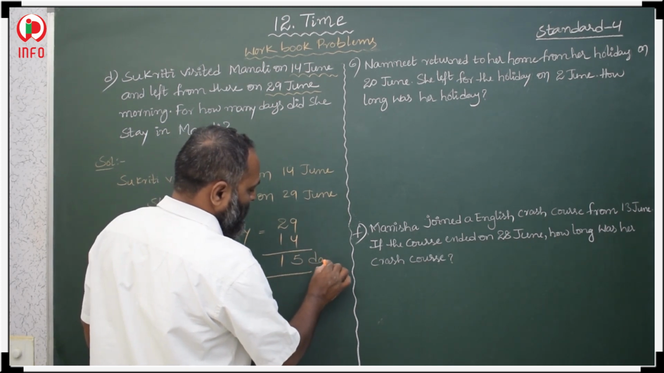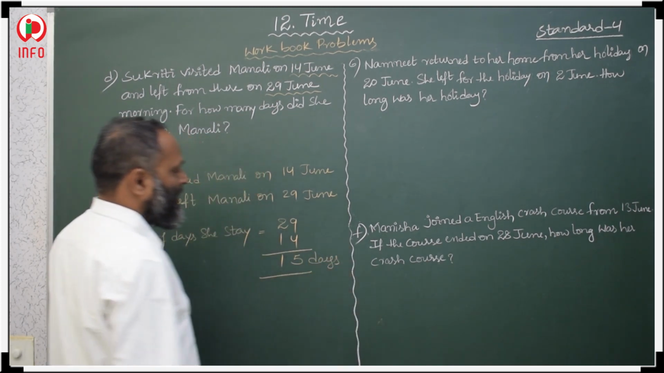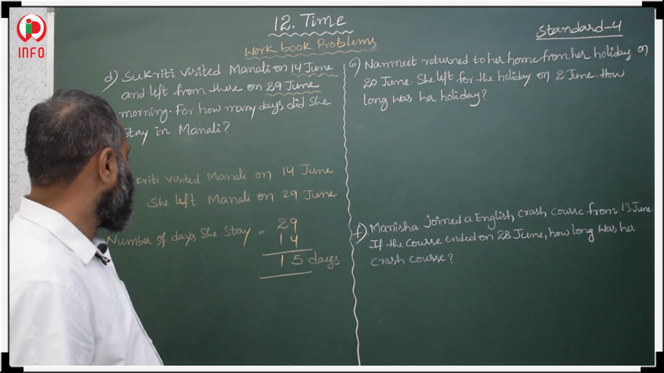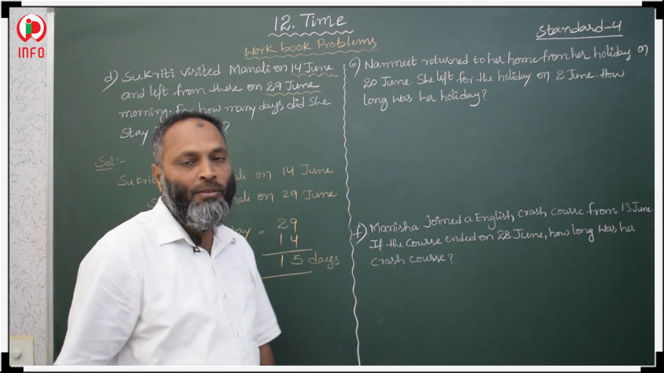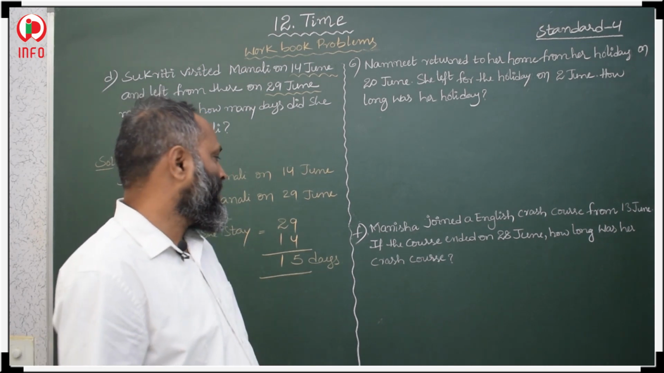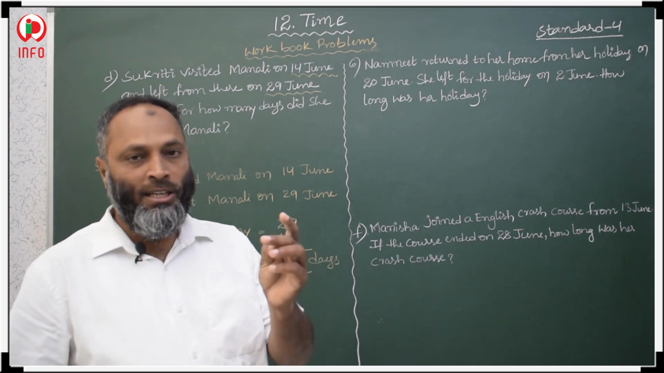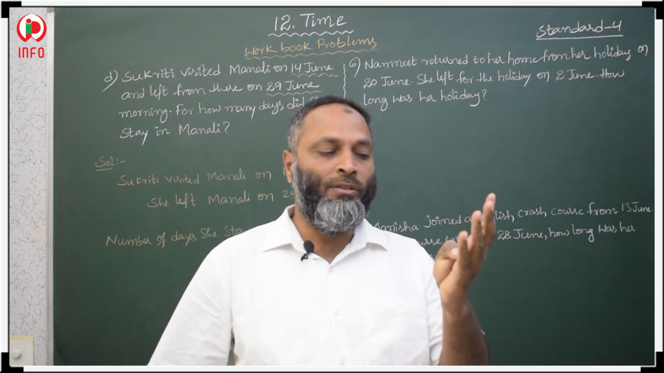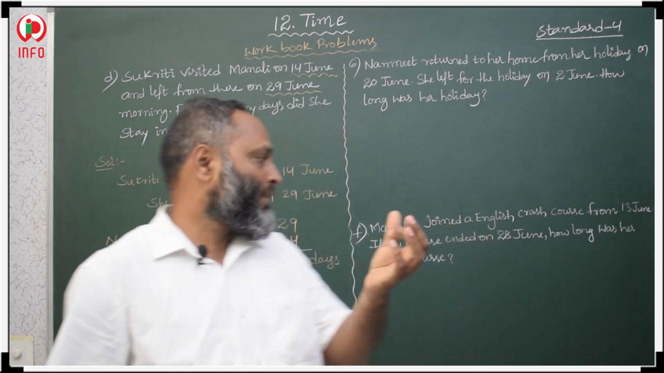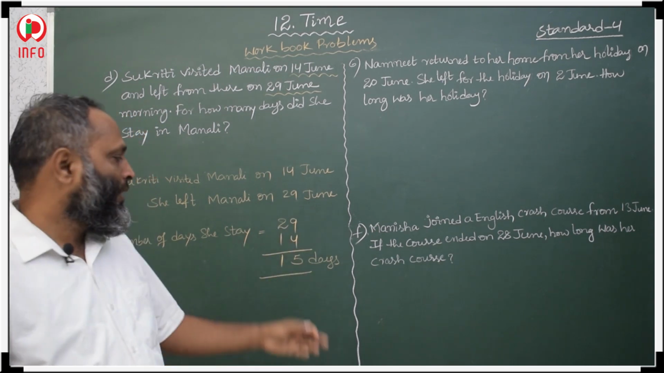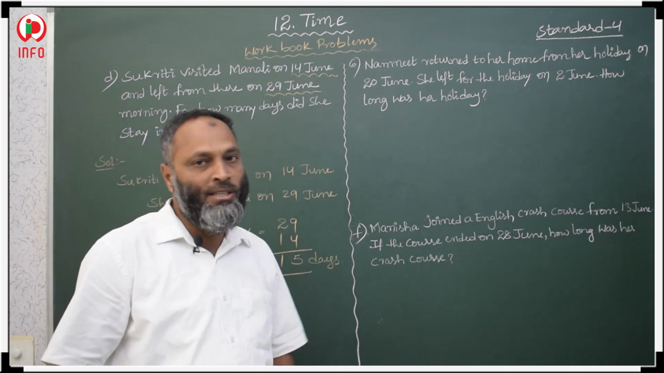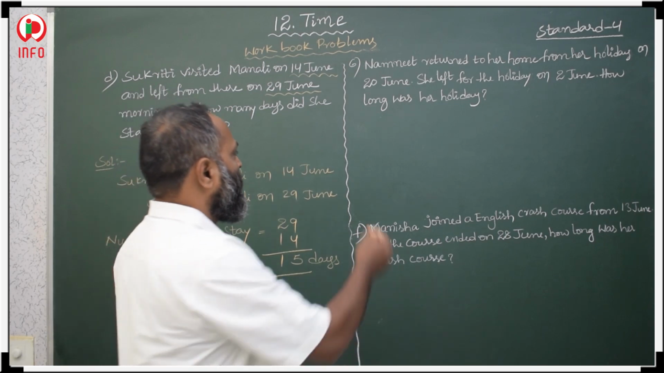15 days. So how many days she stay there? 15 days she stay there. Okay. 14, 15, 16, 17, 18, 19, 20, 21, 22, 23, 24, 25, 26, 27, 28. So 29 is not included. Total 15 days she stay there. Okay. Next.